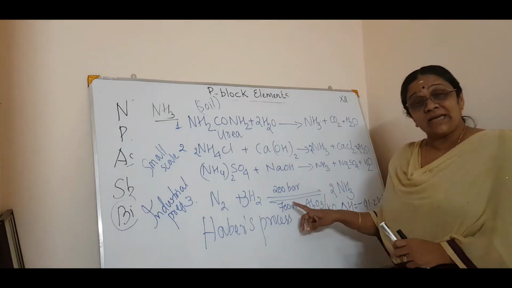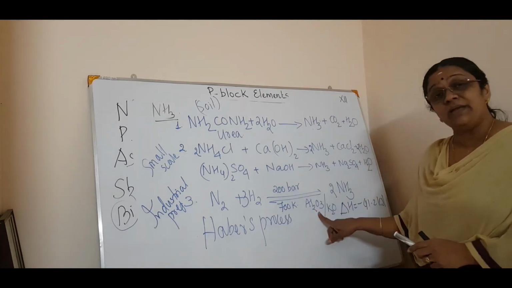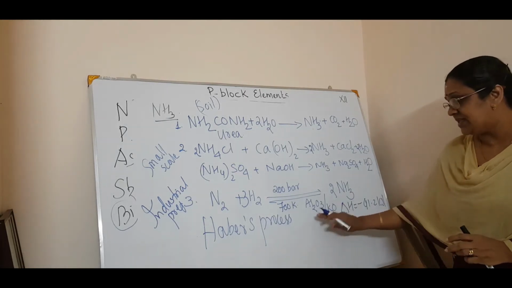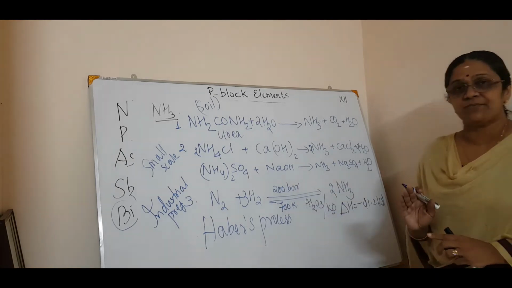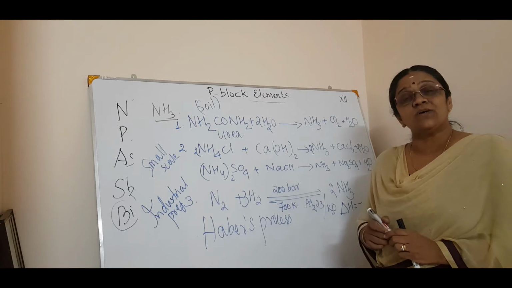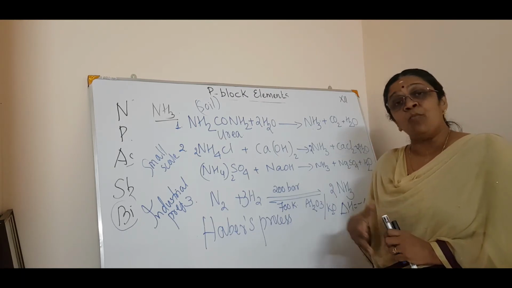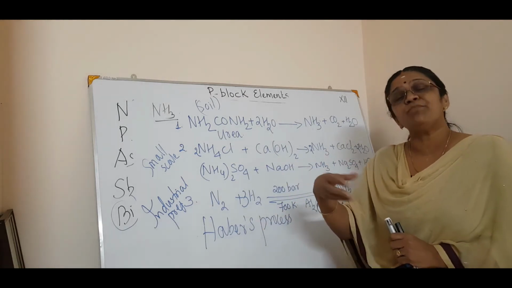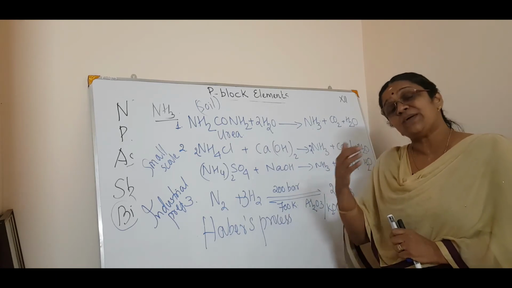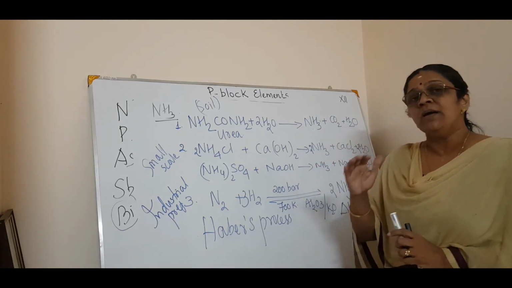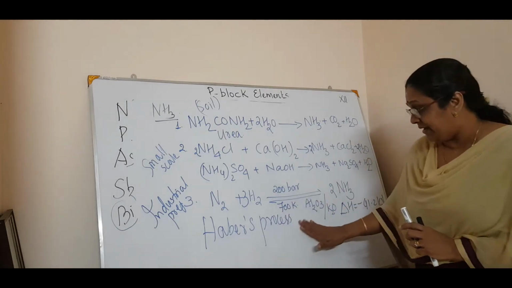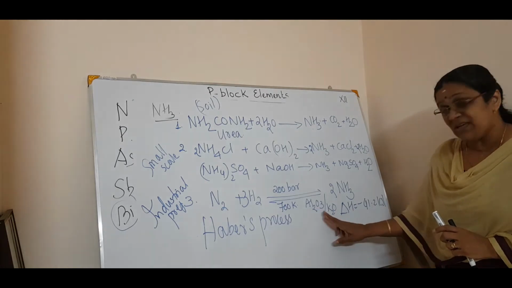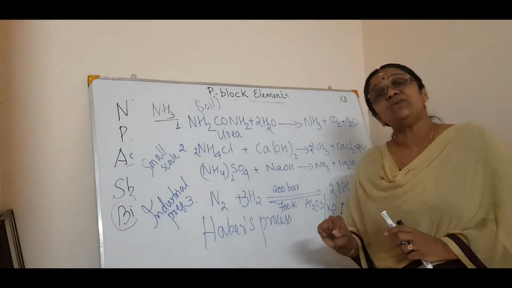And what are the catalysts? The catalyst is a mixture of alumina, that is Al2O3, and potassium oxide. Okay, so this is the catalyst used in Haber's process. Now earlier the catalyst was iron and molybdenum was the promoter. Promoter means for activating the catalyst we are using a promoter, which promotes the catalyst. So earlier it was iron as a catalyst and molybdenum as a promoter, but now it is removed, and now the catalyst is alumina, Al2O3, aluminum oxide, we call it alumina, and a mixture of alumina and potassium oxide is used as a catalyst.